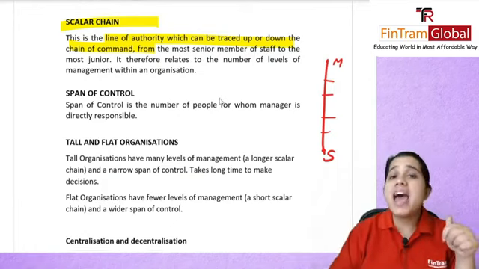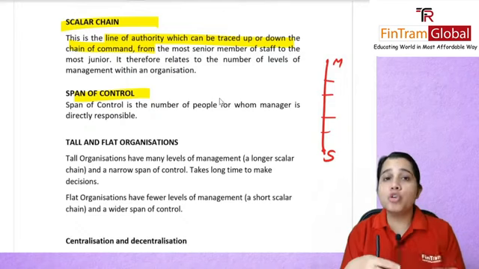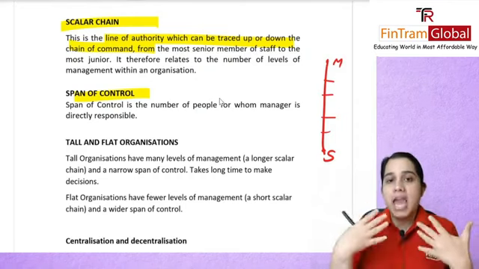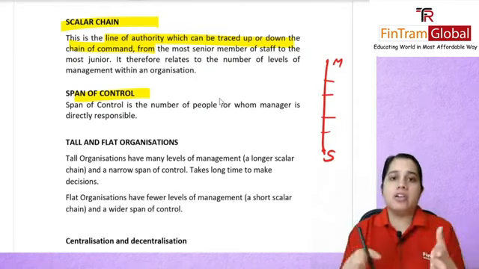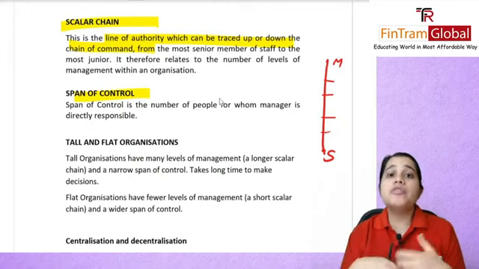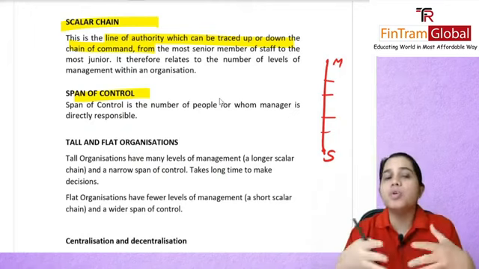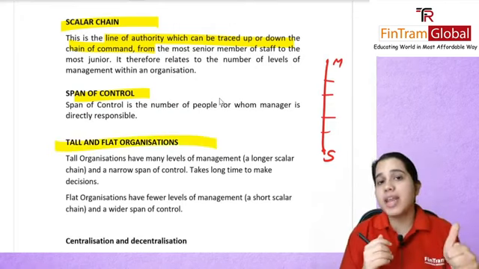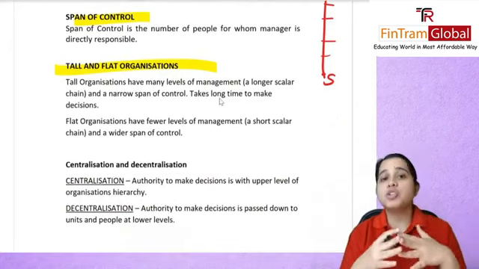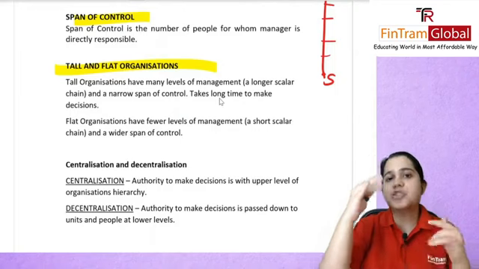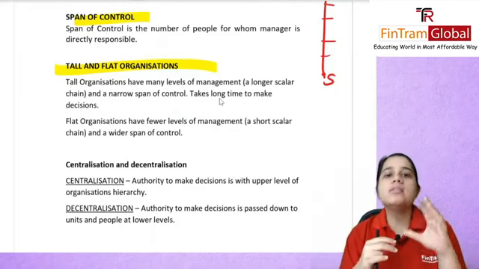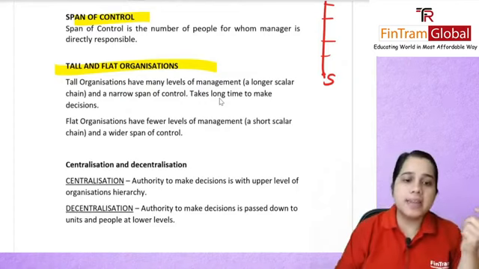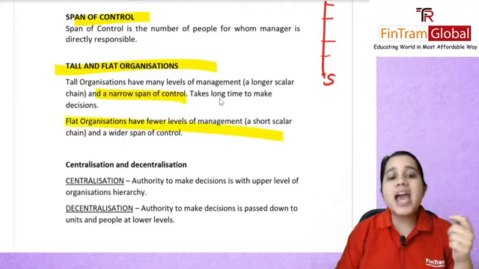Then next you have your span of control. It is the number of people for whom one manager is directly responsible. So here, let's say I'm a manager, I might have 5 people under me, and on the contrary, in another department there's a manager who might have 10 people under him, right? So his span of control is more because he has more people under him. Then we had also talked about tall and flat organizations, if you remember, wherein we said that tall organizations, since they are taller, of course, will have a longer scalar chain, but the span of control here is narrow. That is, one manager will be responsible for relatively fewer people, maybe 2, 3, right? Narrow span of control. And of course, we had a flat organization.